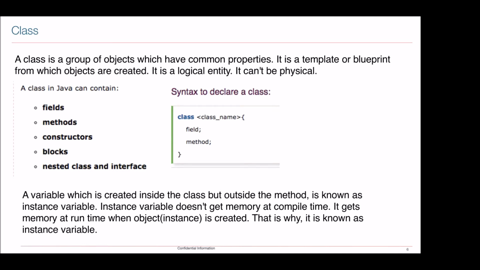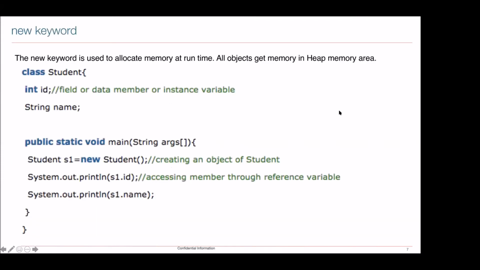So there is a concept known as compile time and runtime, which we will also see later. The moment we execute the command javac, at that time it does compilation. And when we execute the command java with your class name, at that time it is running. That is known as runtime. Whatever we create this way, all these things are known as instance variables.